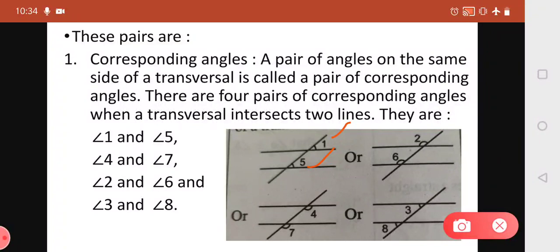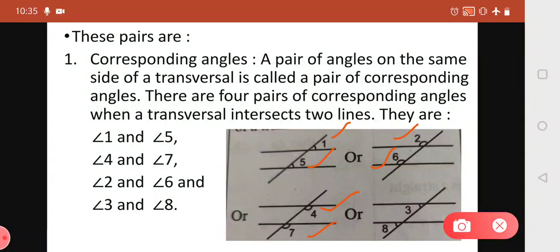You can see in the first pair, angle 1 is an exterior angle and angle 5 is an interior angle. Similarly, in another pair, when we have selected angle 4 as an interior angle, we skip one angle, this angle, and then we take angle 7, which is an exterior angle. Similarly, in the third pair, that is angle 2 and angle 6, angle 2 is an exterior angle and angle 6 is an interior angle. We have skipped one angle here also in between.